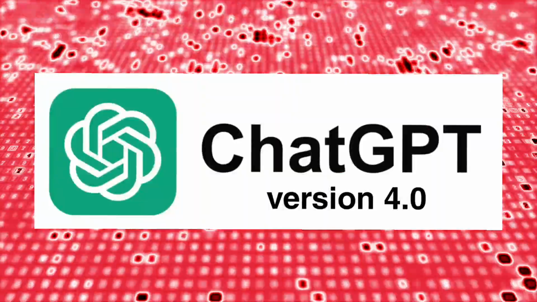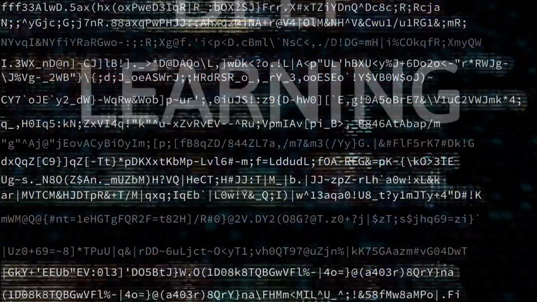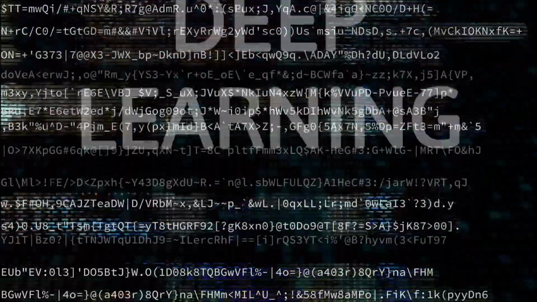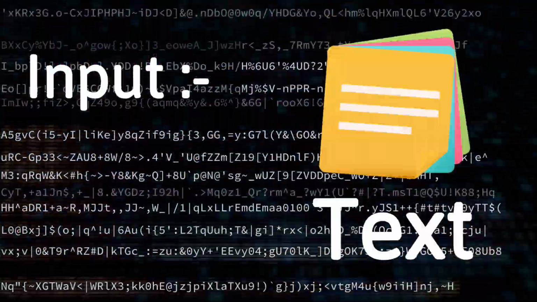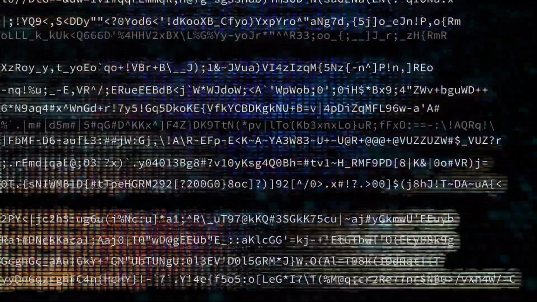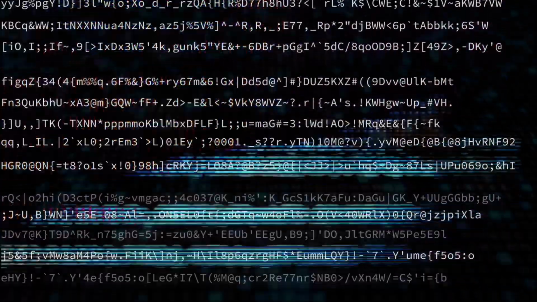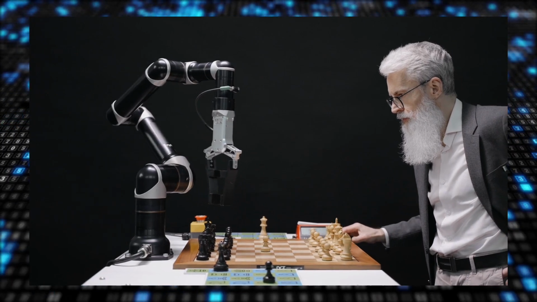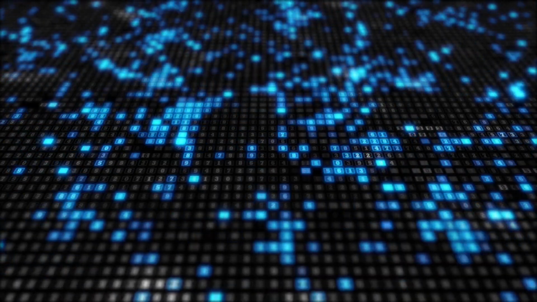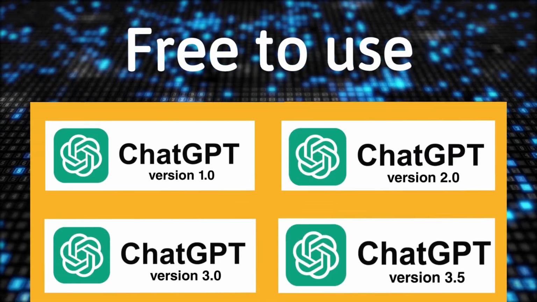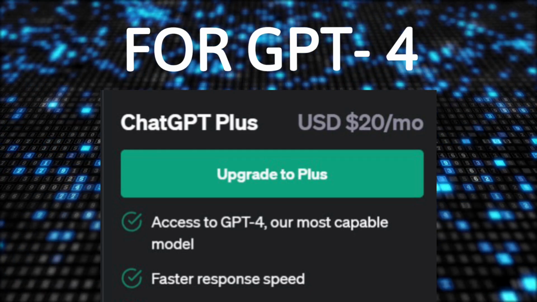Then GPT-4, the latest milestone in OpenAI's effort in scaling up deep learning. GPT-4 is a large multimodal model, accepting image and text inputs, emitting text outputs, that, while less capable than humans in many real-world scenarios, exhibits human-level performance on various professional and academic benchmarks. Here is the catch: all the GPTs before GPT-4 are free to use for the public, but for using GPT-4 you have to pay $20 a month.